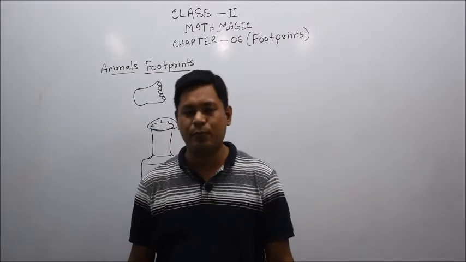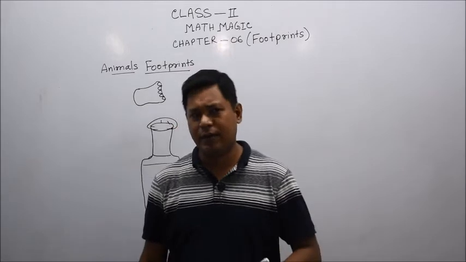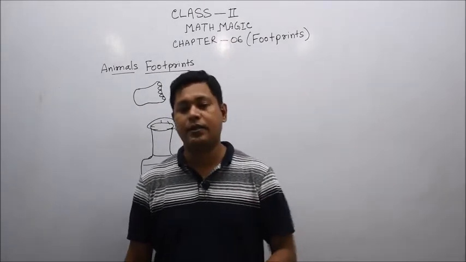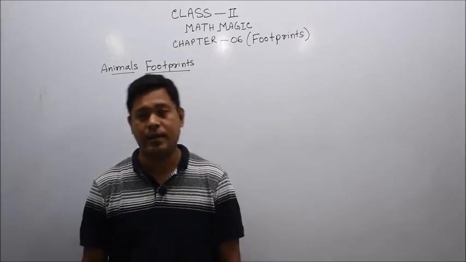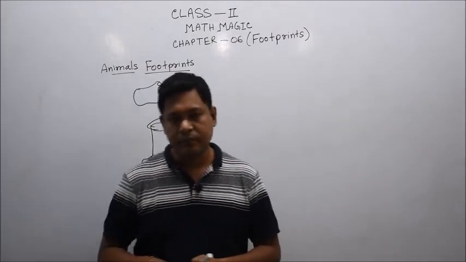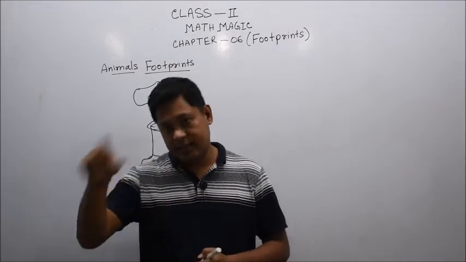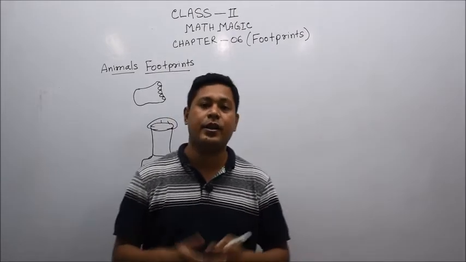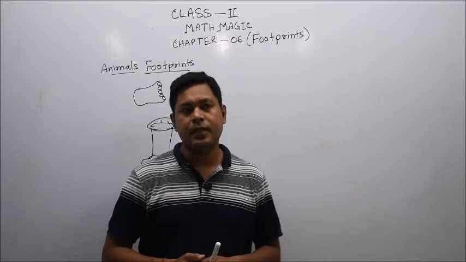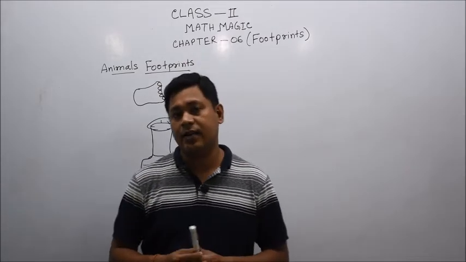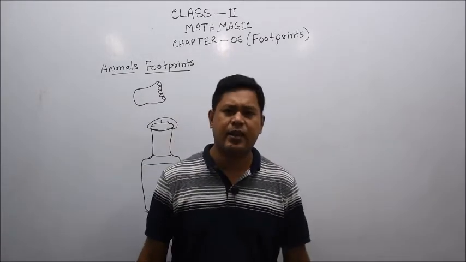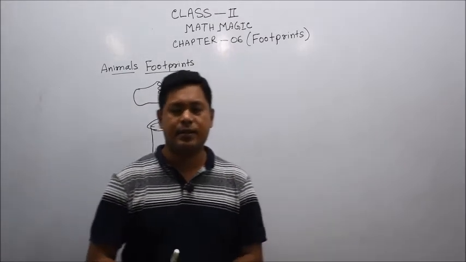So some things need to roll. For example, the car you have at home, the wheel is just like a circle, it is round in shape, and that rolls. And other things, for example a pencil in your geometry box, are rolling as well as sliding. So we have already found these things in our class 1 chapters, okay.